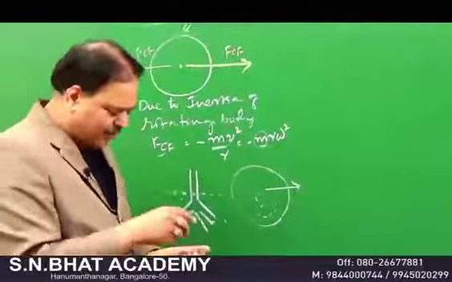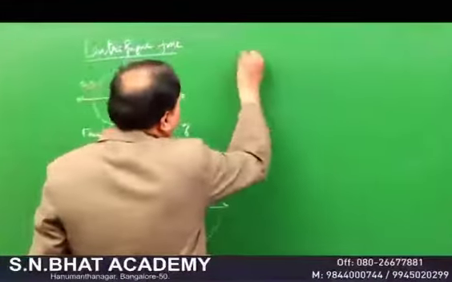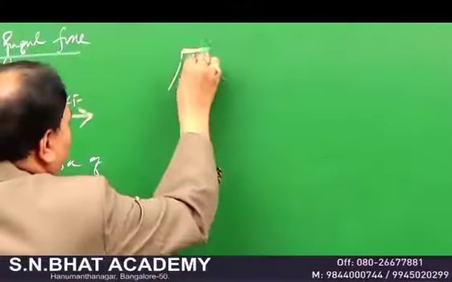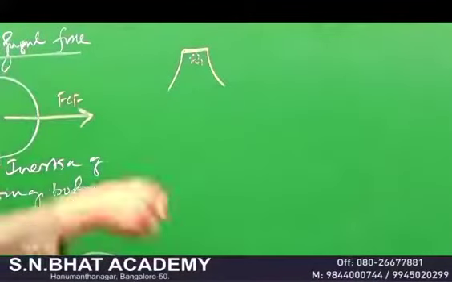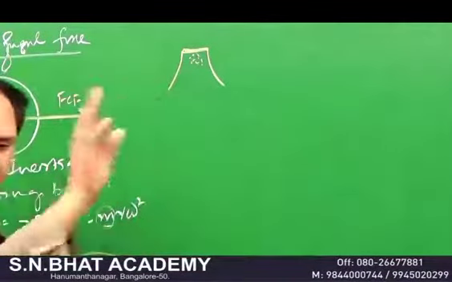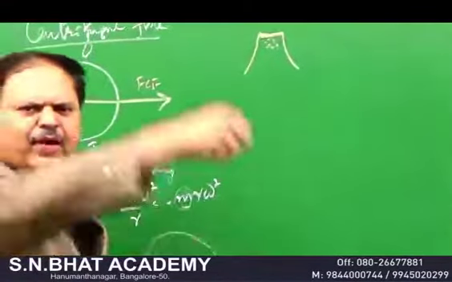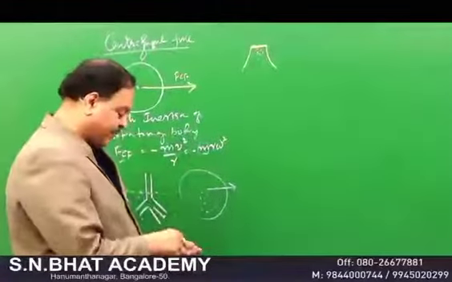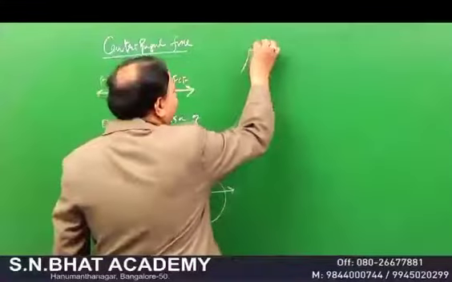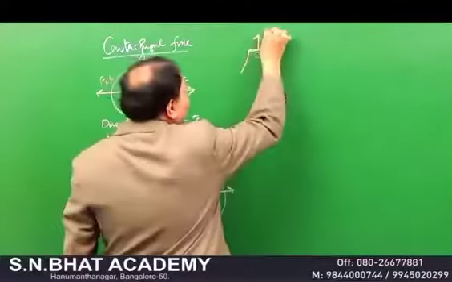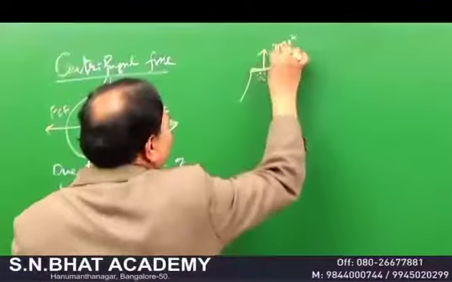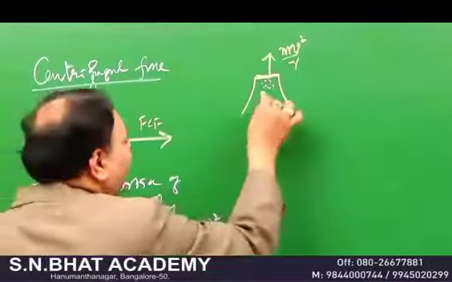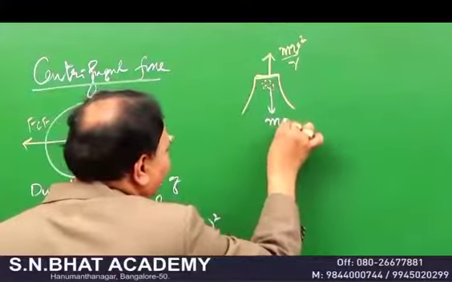In addition to that, look here. Suppose you have a bucket containing water. If you rotate that bucket with a lower speed, you know that water spills out. Water will come down. If you want to make the water move in a circular path, you should rotate with a greater speed. Then what happens? When you rotate with a greater speed, centrifugal force acts in the opposite direction, mv squared by r, and the weight will be pulling it in the downward direction.